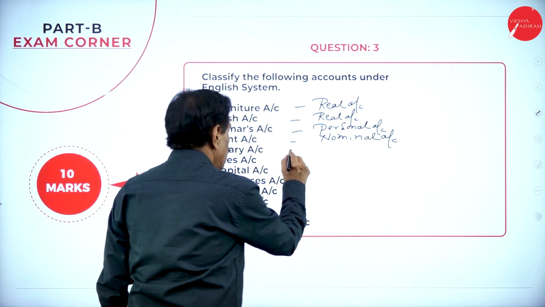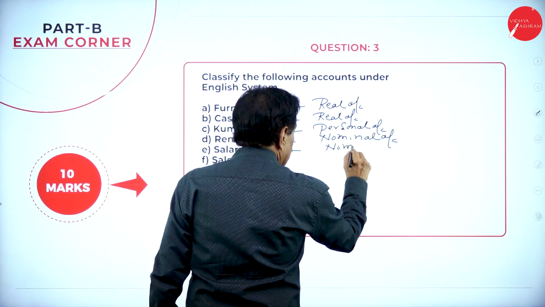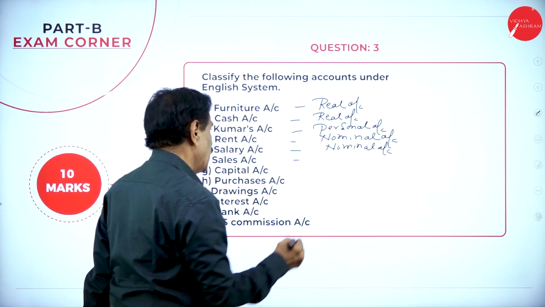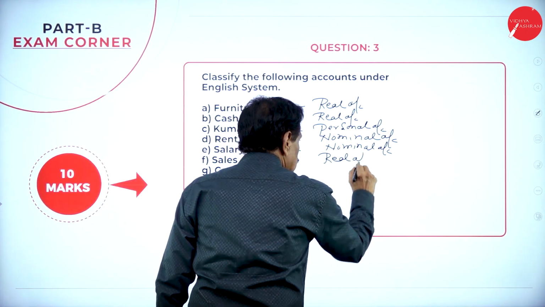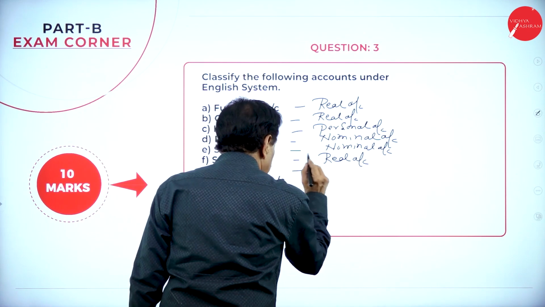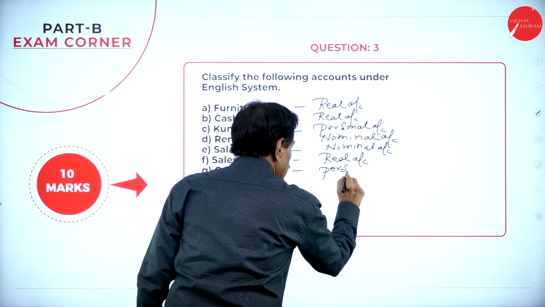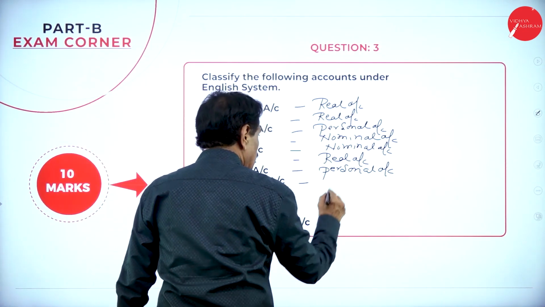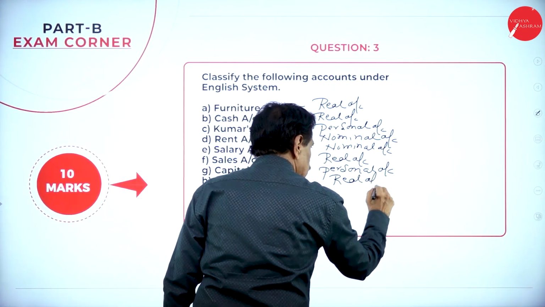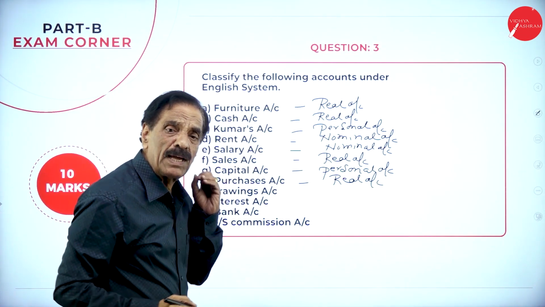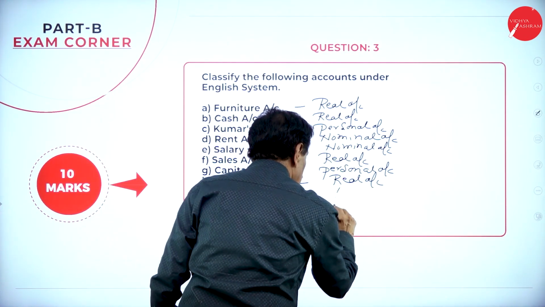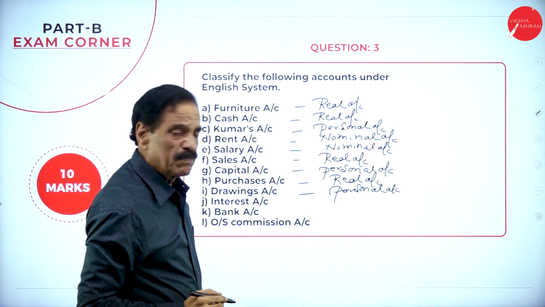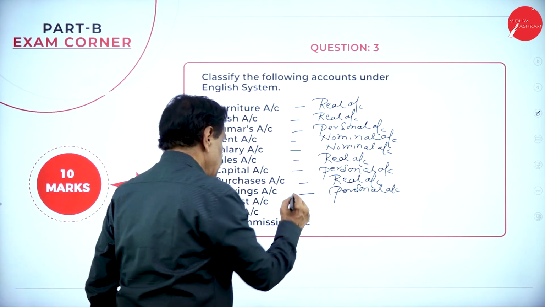Then salary, nominal account. Sales is goods, no? It's a real account. Then capital, personal account. Then purchase, these goods, real account. Then drawing, purely personal, is called personal account. Then interest is an expenditure item, it is a nominal account.